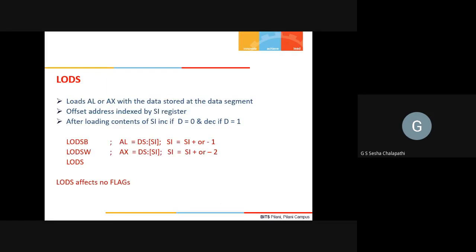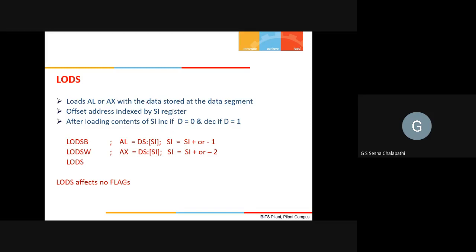For example, another string instruction that you have is LODS. It will load AL or AX with the data stored in the data segment. The offset address is indexed by the SI register, and after loading, SI will be incremented if D is 0 and decremented if D is 1.